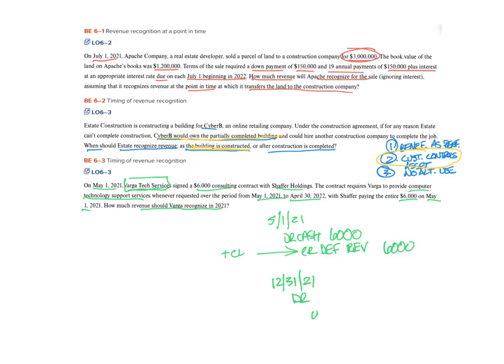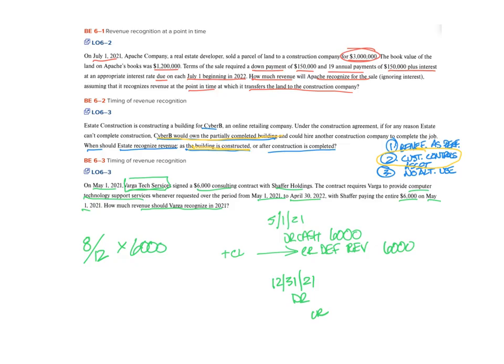We'll then make an adjusting journal entry to recognize our revenue. The amount of revenue that we're going to recognize is going to be dependent upon how many months have passed. We have May through December, which provides for us 8 months out of the 12 months for revenue that's going to be recognized over that contract period. Multiply that by our $6,000, which is the contract price.